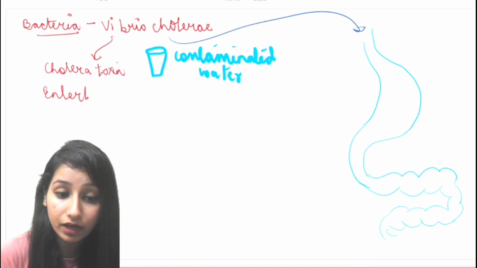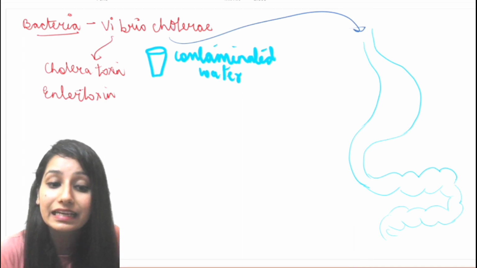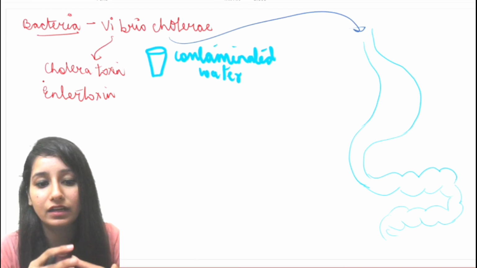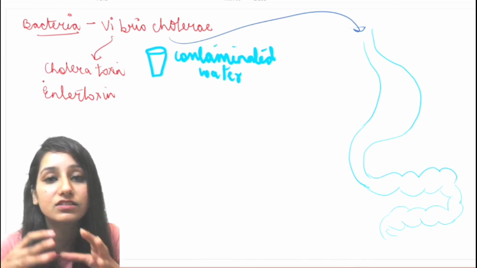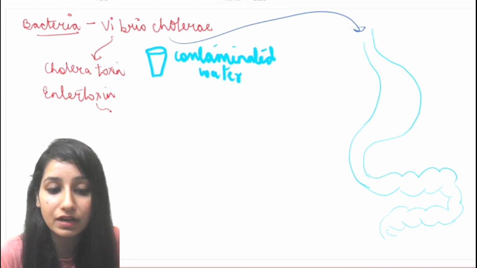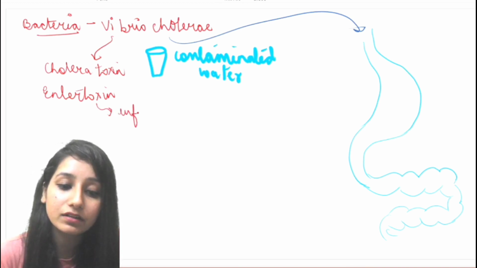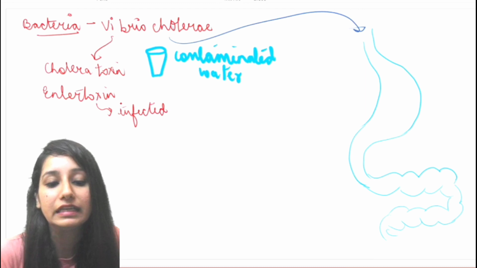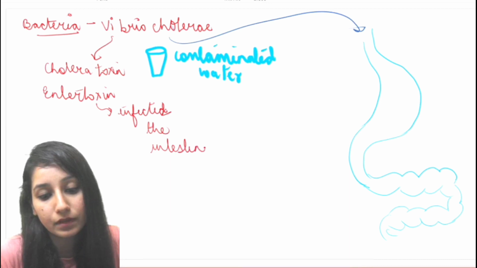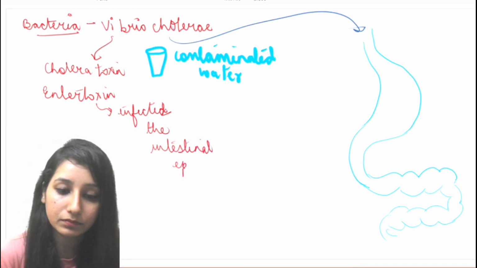What is the meaning of enterotoxin? It is secreted by the bacteria, it is not present on the cell membrane of the bacteria or anything else, but it is released in the alimentary canal. And specifically this enterotoxin will go and infect the intestinal epithelial cells.